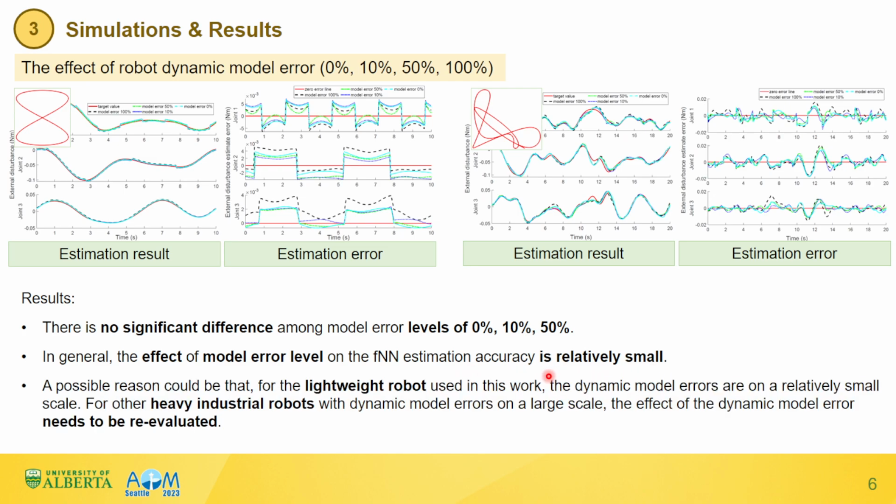A possible reason could be that, for the lightweight robot used in this work, the dynamic model errors are on a relatively small scale. For other heavy industrial robots with dynamic model errors on a large scale, the effect of dynamic model error needs to be re-evaluated.